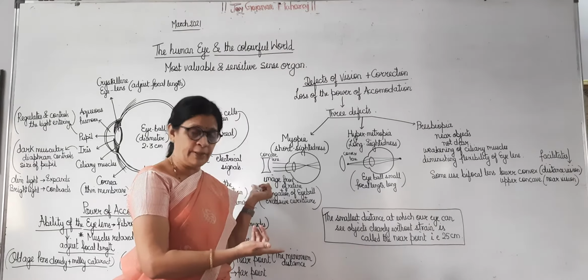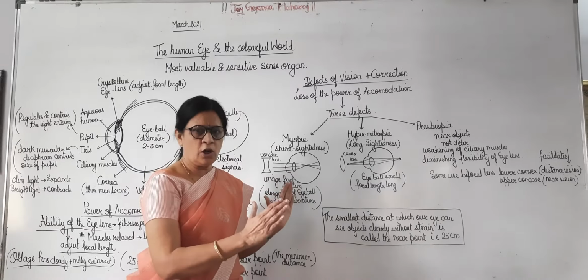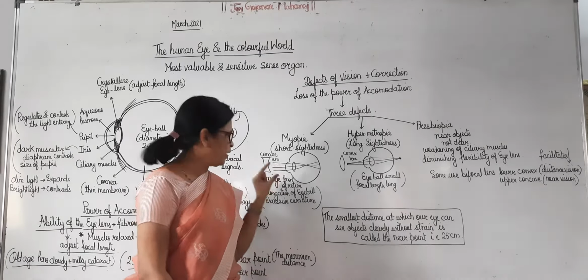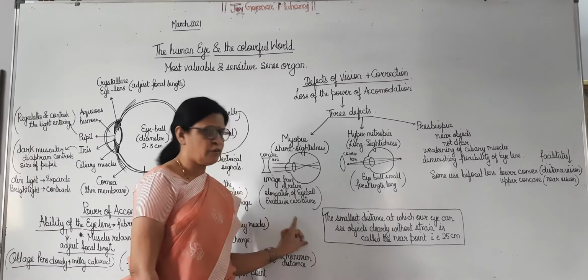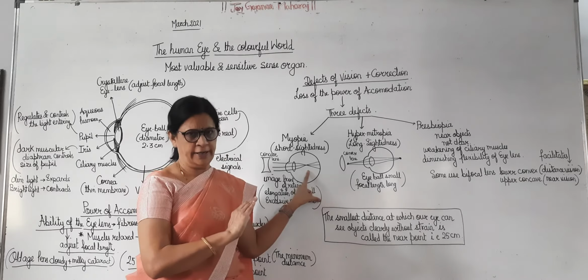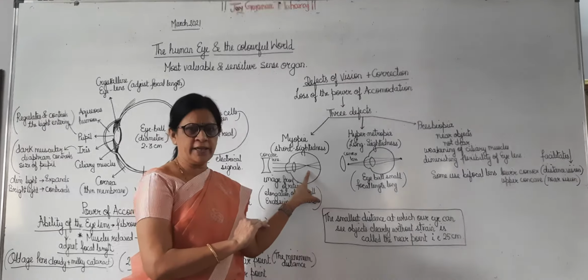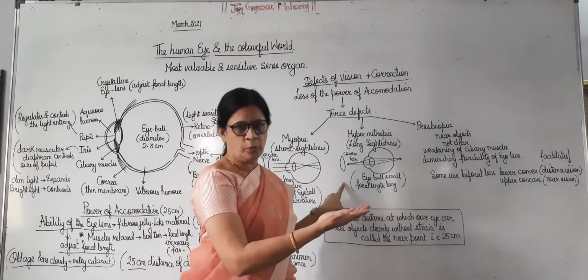And why is this happening? Because there is elongation of the eyeball, and there is excessive curvature of the eye lens. Because of this, the image is formed before the retina. Okay. So remember, myopia is short sightedness.